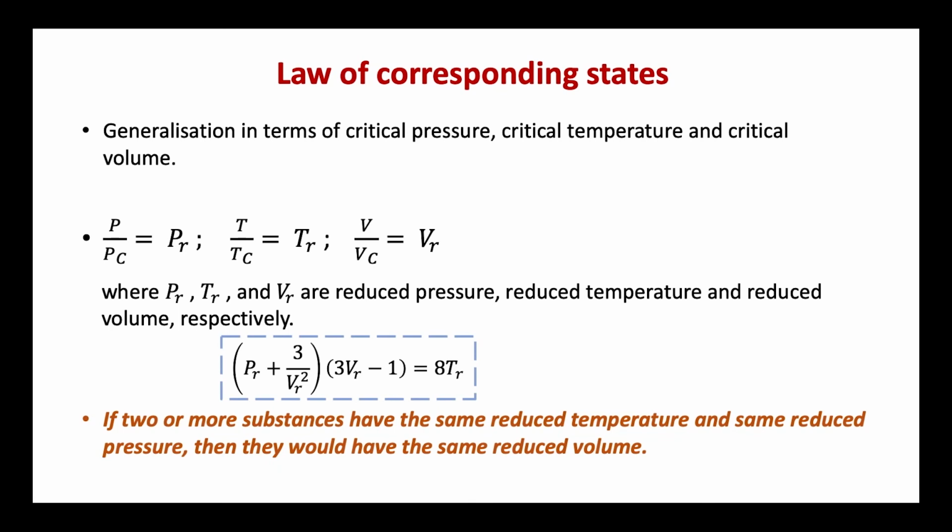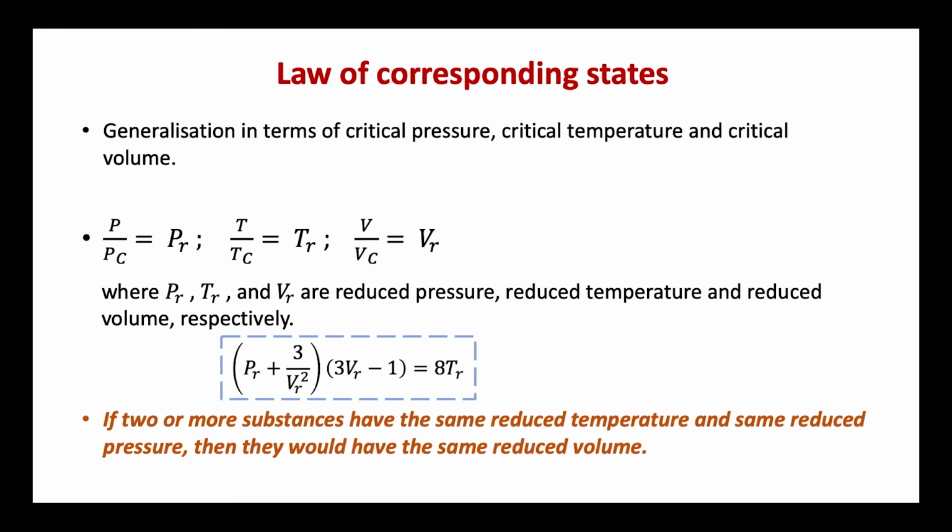That is, we can write P divided by Pc is equal to Pr, T divided by Tc is equal to Tr, and V divided by Vc is equal to Vr. Here Pc, Tc and Vc are critical pressure, critical temperature and critical volume, and Pr, Tr and Vr are called the reduced pressure, reduced temperature and reduced volume respectively.